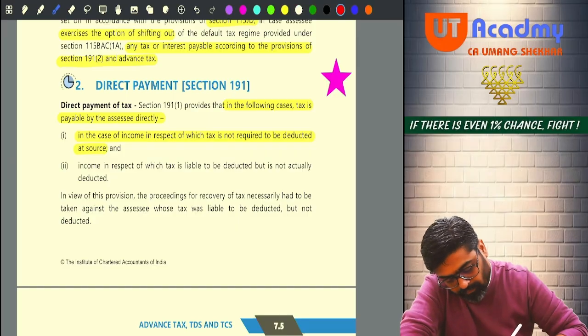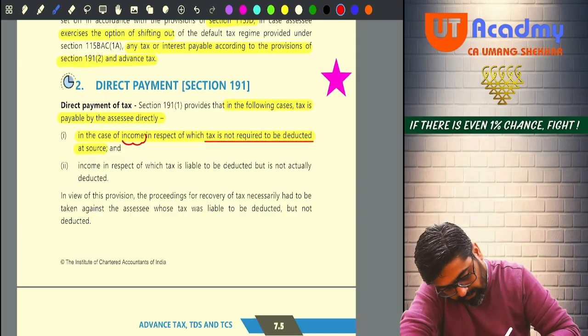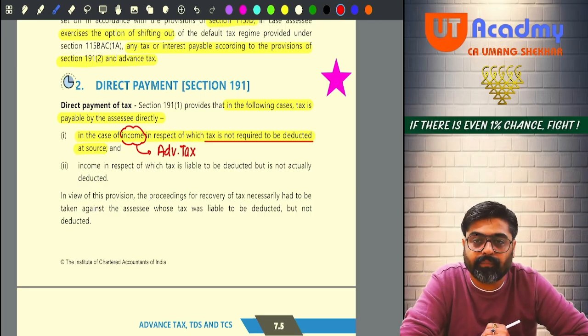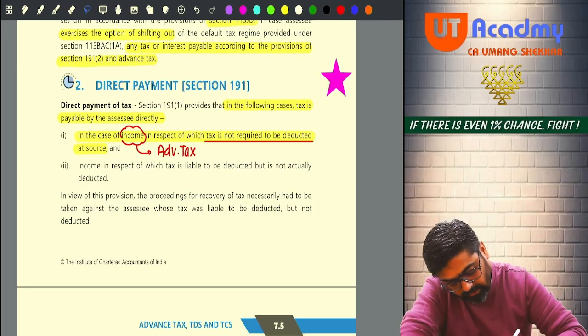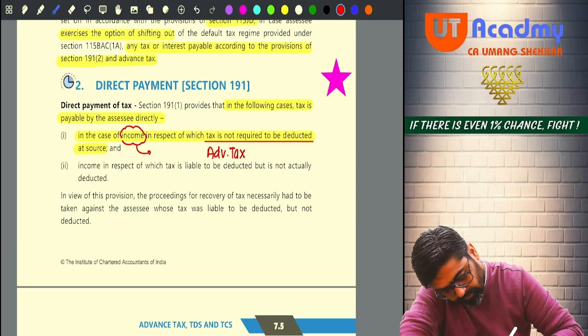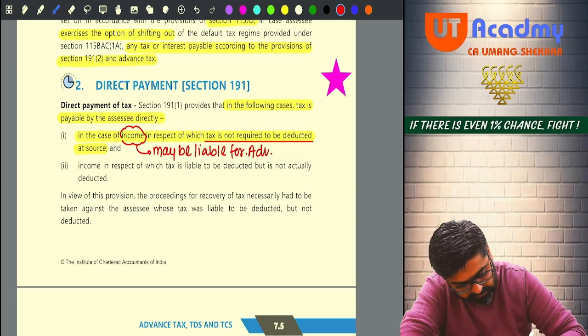Okay. So now, in the case of income in respect of which tax is not required to be deducted, on those incomes, you may be liable for advance tax.